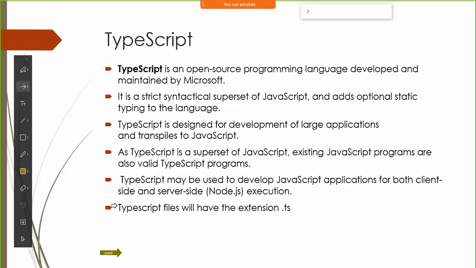When it comes to TypeScript, you write the source code in TypeScript, then you transpile it, and it gets converted to JavaScript. All the TypeScript code is written in a .ts file. And this TypeScript code can be executed on the client machine as well as the server side with the help of Node.js. Node.js can also execute your TypeScript code.